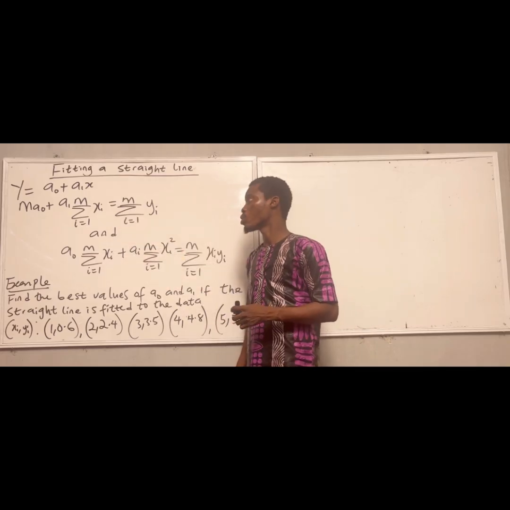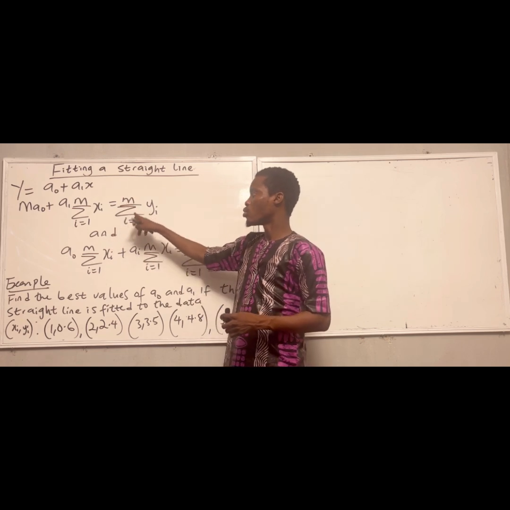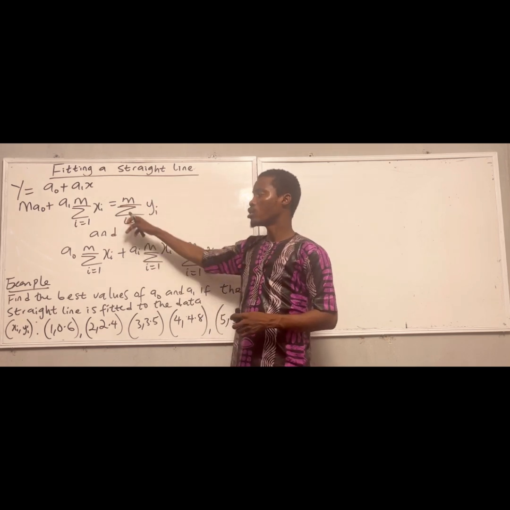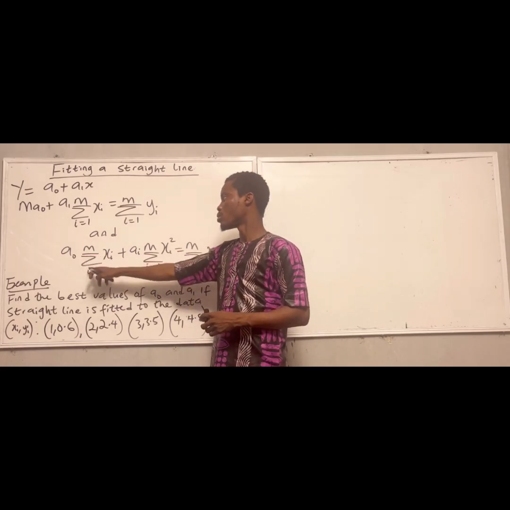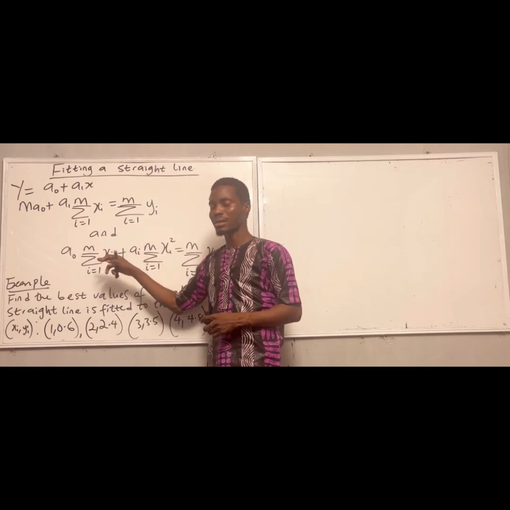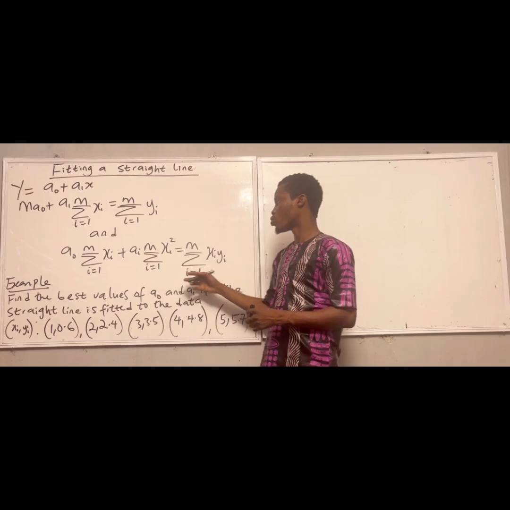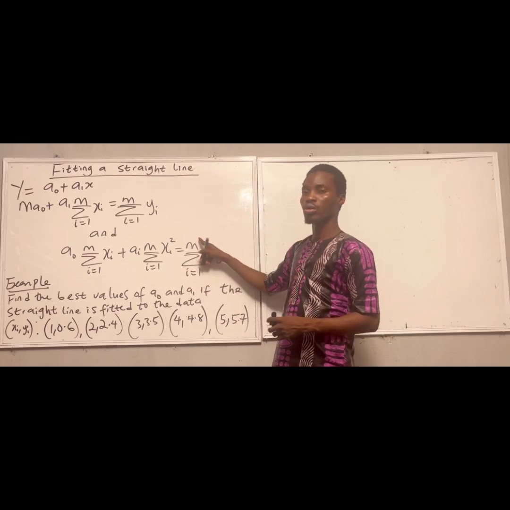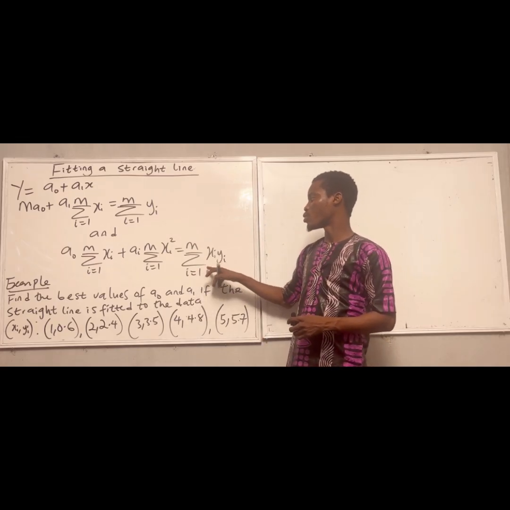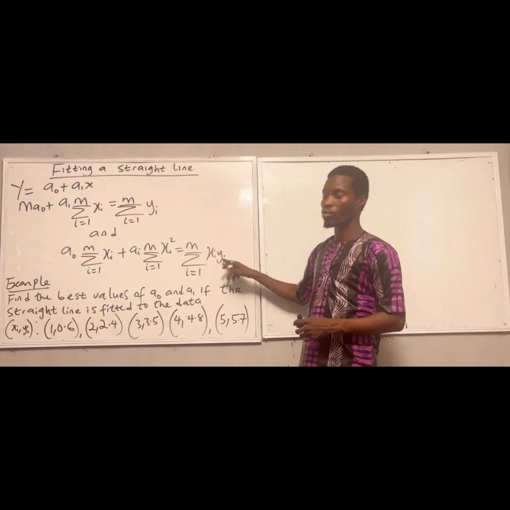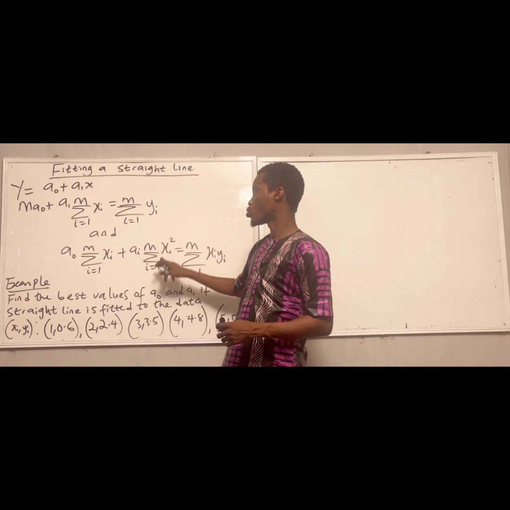That is, m a0 + a1 summation i = 1 to n of xi = summation i = 1 to m of yi. This summation is a sigma sign. And a0 summation i = 1 to m of xi + a1 summation i = 1 to m of xi squared = summation i = 1 to m of xi yi. When i is 1, that is x1 y1, and also x1 squared, then x1 plus a1 into the solution of this.